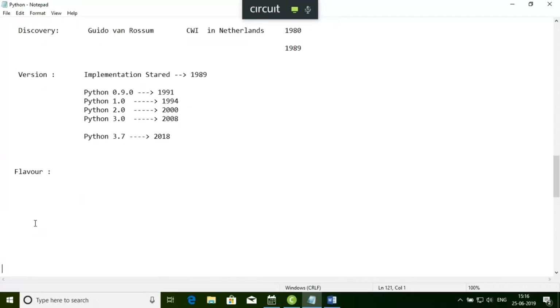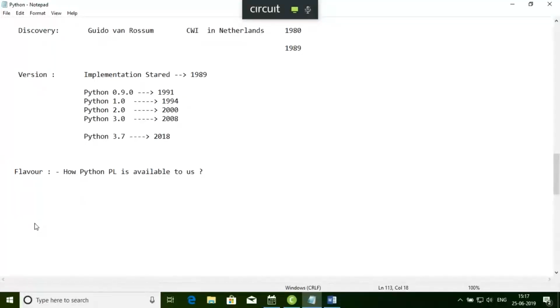I'll tell you about the compiler, interpreter, everything, but there are different versions of Python. So how is it available to us? There are different versions, flavors, of Python.